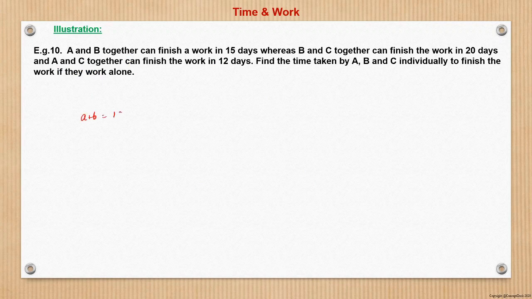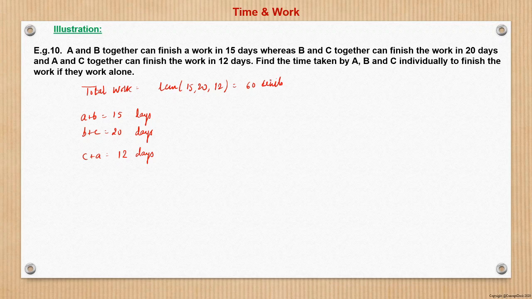So A and B can finish the work in 15 days, B and C can finish the work in 20 days, and C plus A can finish the work in 12 days. So total work, we can assume that total work is the LCM of the days, that is 15, 20, 12, which is 60 units of work.